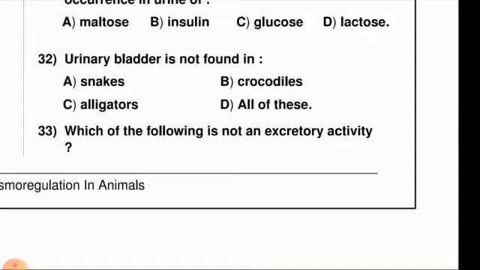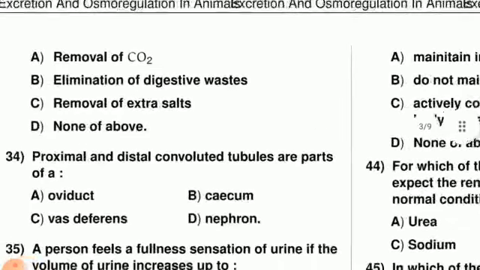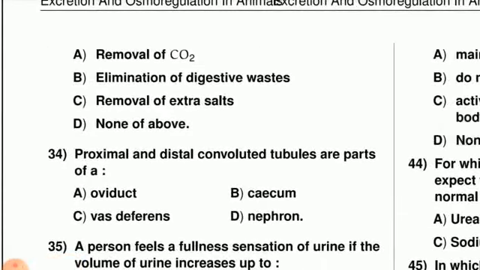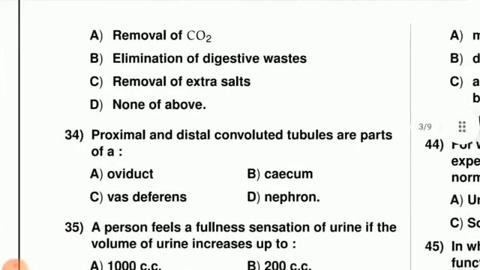Next question, question number 33. Which of the following is not an excretory activity? The first option is removal of carbon dioxide. This is one of the excretory activities which is conducted in the lungs. Next one is the elimination of digestive waste.